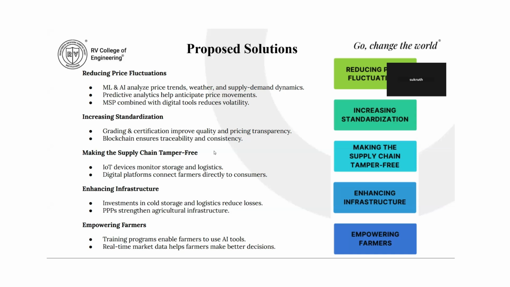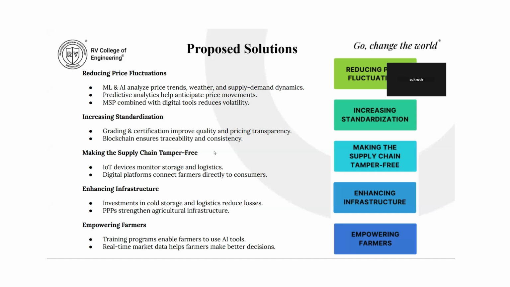Blockchain-enabled traceability fosters transparency further, and it prevents fraud and also builds trust across the supply chain. The third one is tamper-free supply chains, as IoT devices, or Internet of Things-based devices, can be used to monitor the storage and the logistics in real time, detecting any sort of tampering, again ensuring quality. Now, digital direct selling platforms connect farmers to consumers, and they cut out the intermediaries and secure fairer prices for the farmers. The fourth one is infrastructure development.